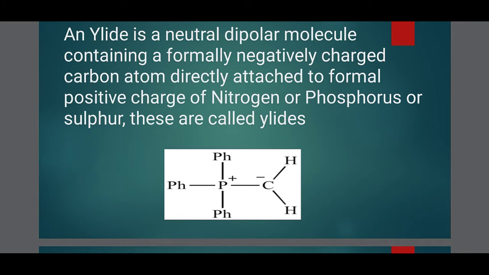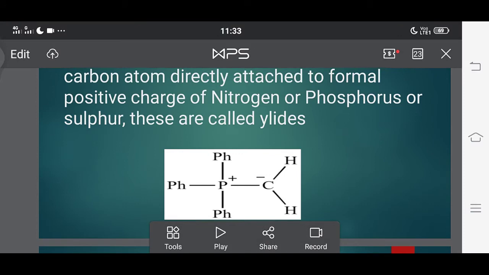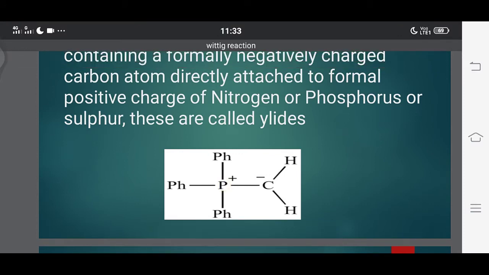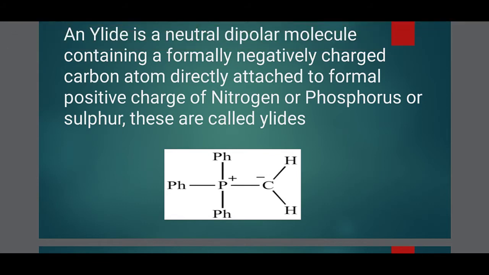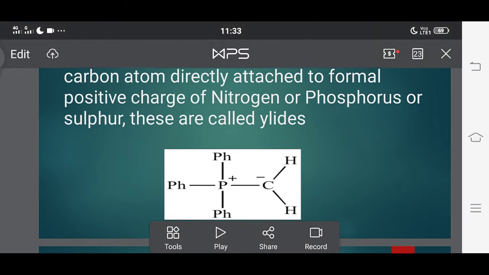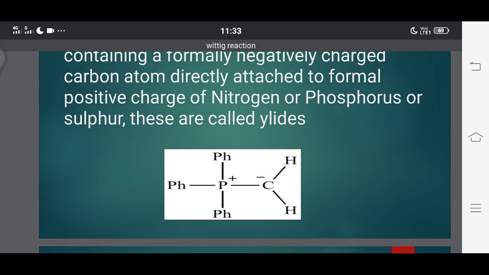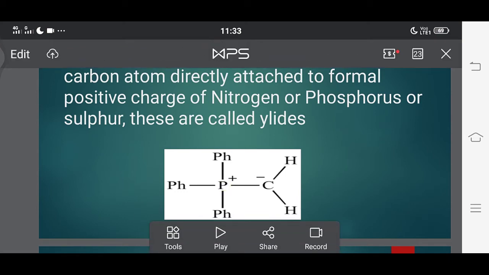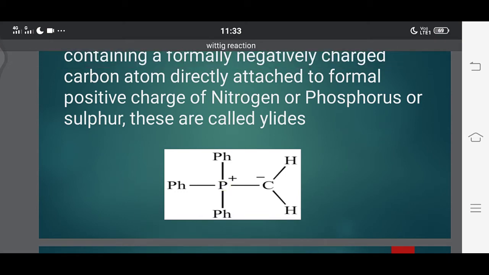Here, particularly, the negatively charged carbon atom is attached to a positively charged phosphorus atom. Because of this, the ylide is known as a phosphorus ylide. If the negatively charged carbon atom is directly attached to a sulfur, those ylides are called sulfur ylides. And if it is directly attached to a positively charged nitrogen atom, those are called nitrogen ylides.